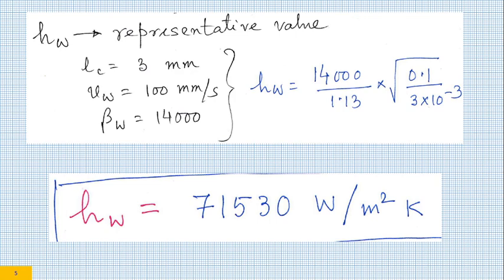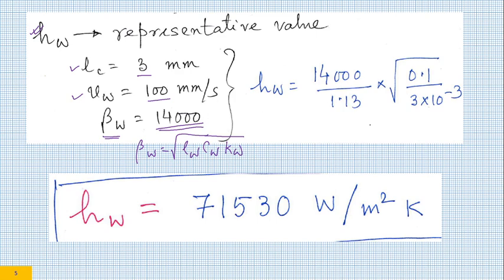Now let us try to see how much is HW representative value. So I have taken LC equal to 3 millimeter, VW equal to 100 millimeter per second, which is 6 meter per minute. Beta W I have assumed it to be 14,000. If you recall, beta W is square root of density, specific heat and thermal conductivity of a work material, and this SI unit is 1400.